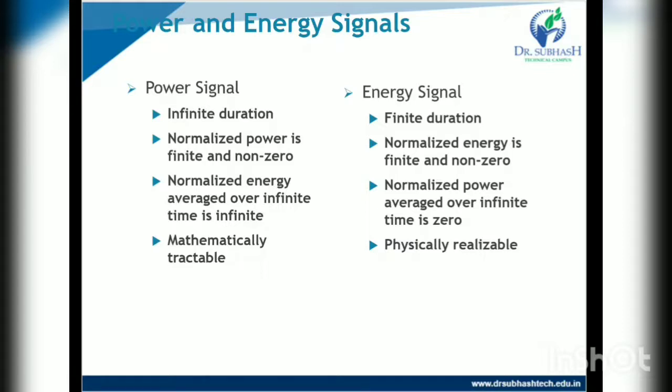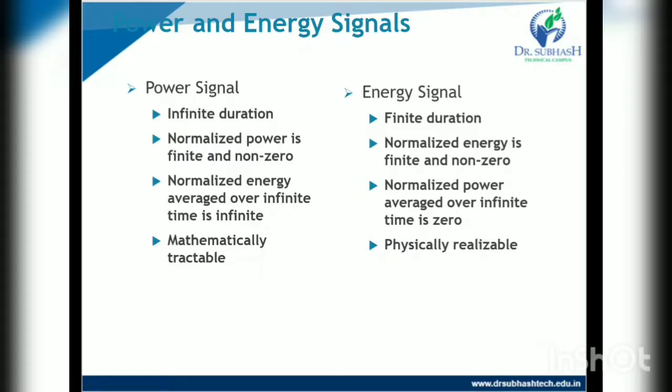For a power signal, the normalized power is finite and non-zero. For an energy signal, the normalized energy is finite and non-zero. For a power signal, the normalized energy averaged over infinite time is infinite.